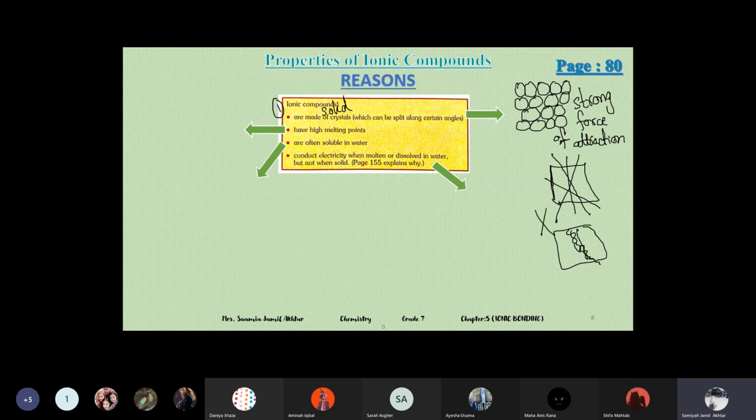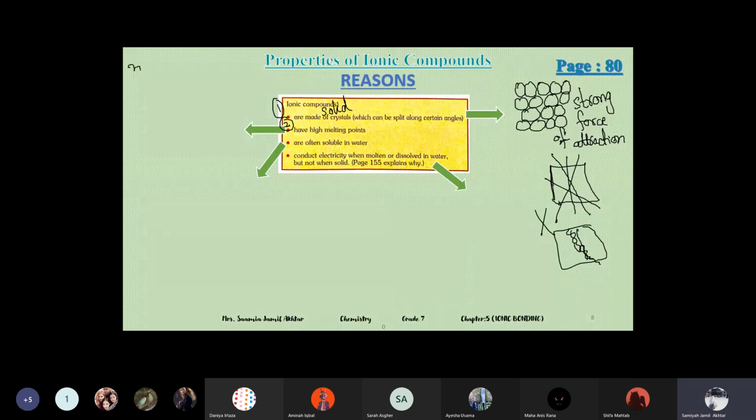They don't break randomly. They cut at a certain angle, like cutting something straight with a knife. So this is what it means, that they split along certain angles. This is point number 1. This certain angle cut is based on the solid crystalline structure. When you break the crystals, they cut straight. Number 2, they have high melting points.